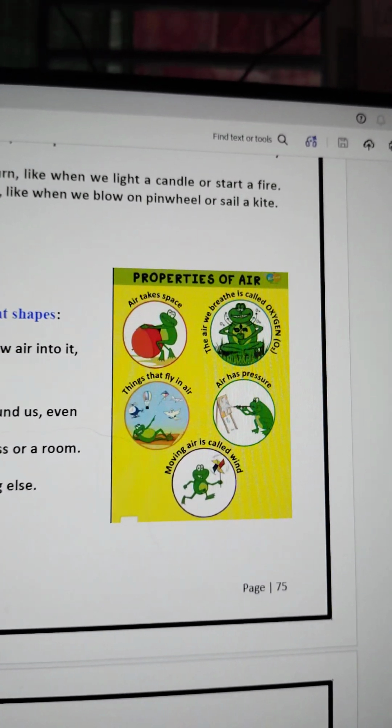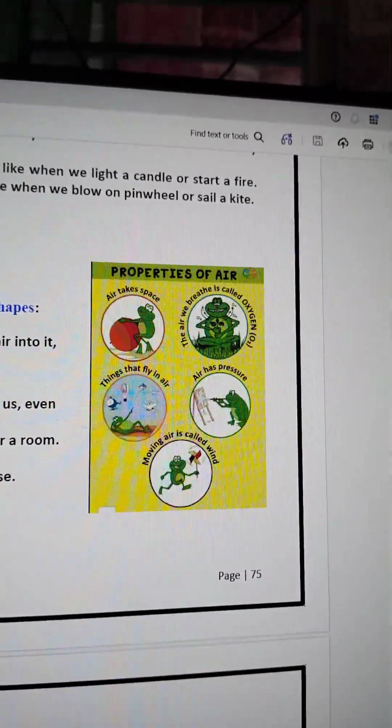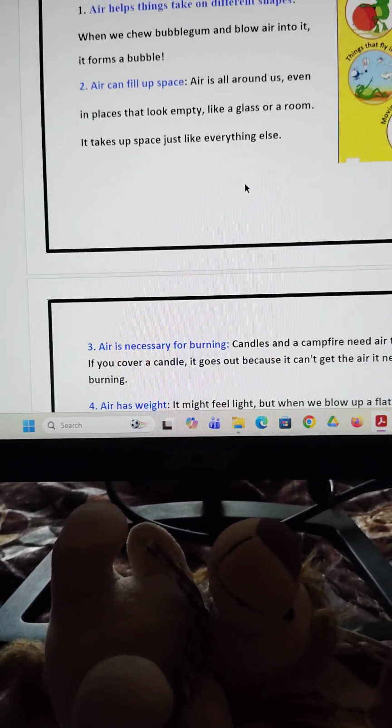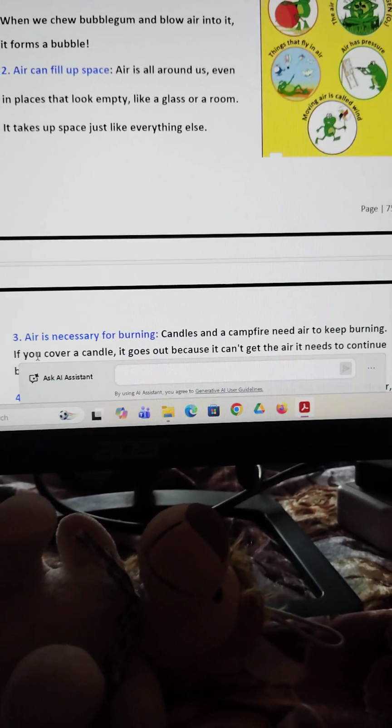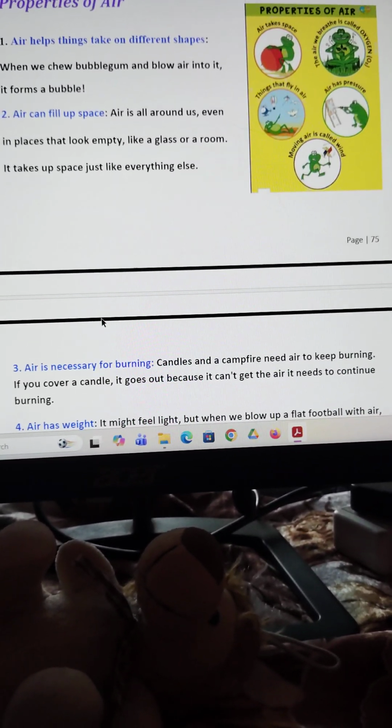If you cover a candle, it goes out because it cannot get the air it needs to continue burning. This one you can do at home with the help of your parents.